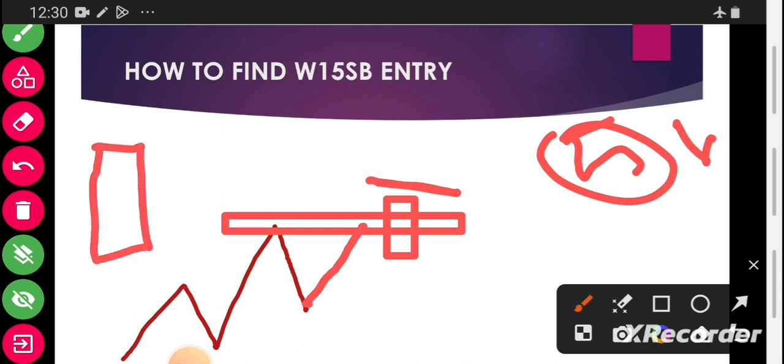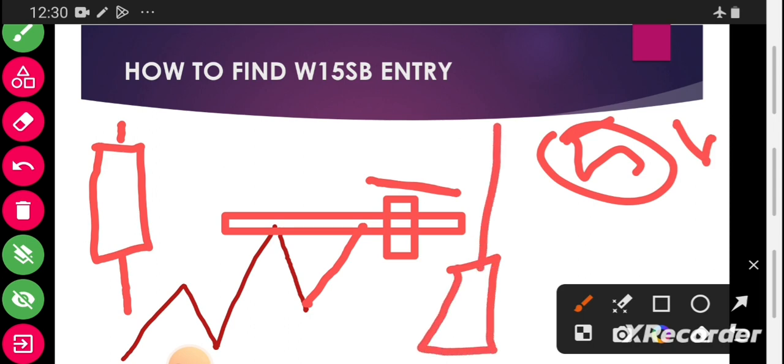This is our candle. We have a wick here and we also have a little wick up. But if it closes as a candle with a big wick up and then a small wick down, don't take the trade. At least the candle should close with 80% of the body above your key level, guys.